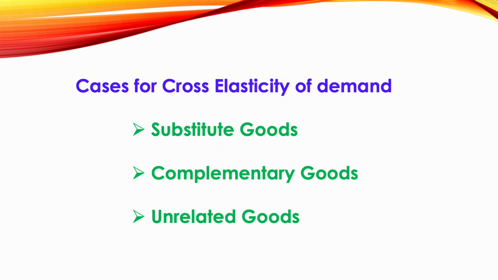So, cases for cross elasticity of demand. We have three cases in this. First is substitute goods, next complementary goods, then unrelated goods. Cross elasticity, these three cases are there. Why these cases? Because in substitute goods and complementary goods, you can see that two commodities are related. That is why we are discussing cross elasticity based on substitute commodities, complementary commodities, and the third one is the unrelated commodities. Okay, now we'll see in detail.